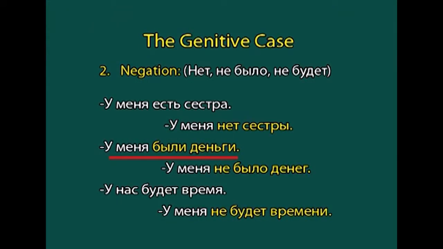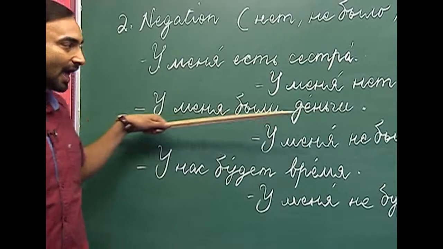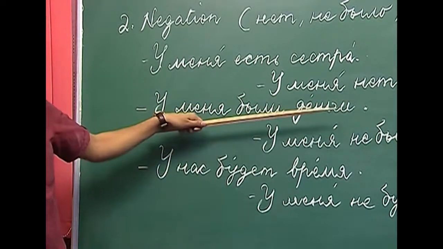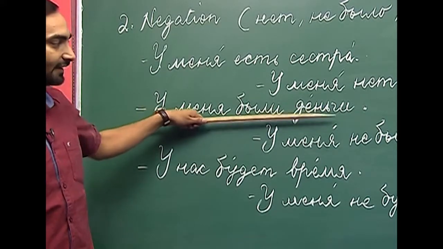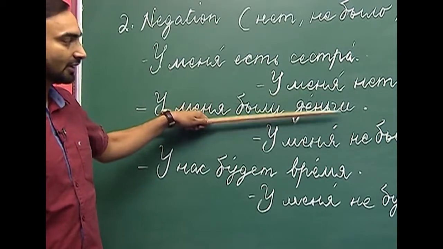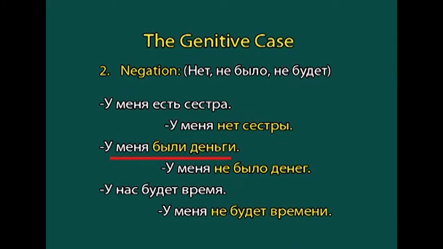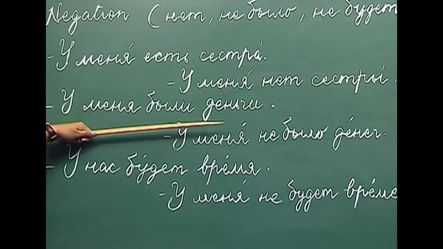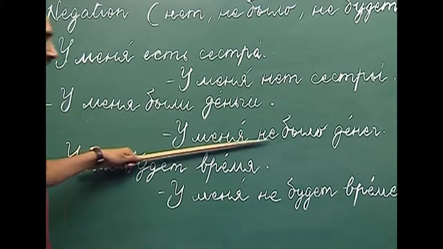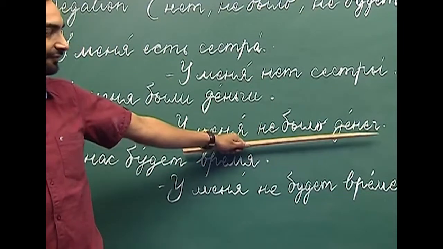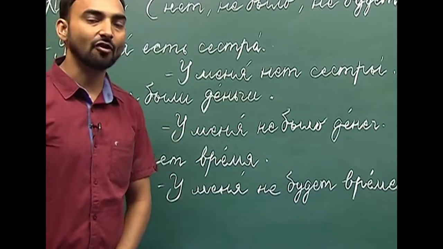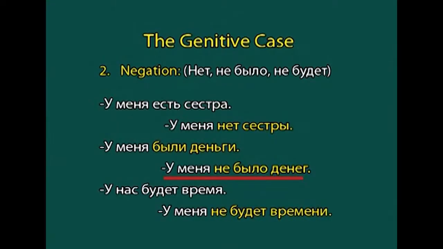The next example we have is У меня были деньги. I had money. Деньги is money. So, this is the assertive sentence, where деньги is the nominative plural noun. Now, what if you convert this sentence into a negative construction? У меня не было денег. Here we have used the genitive case form of the noun деньги. У меня не было денег. I did not have money.